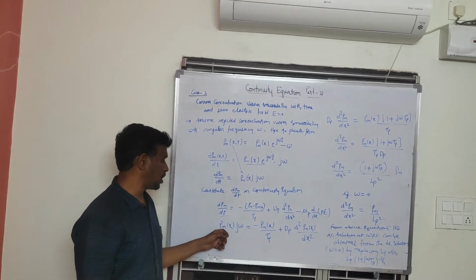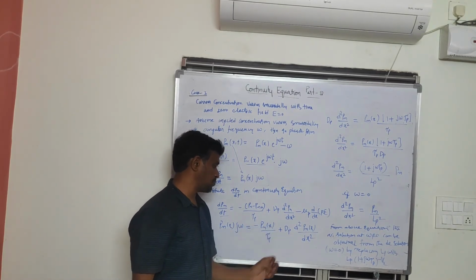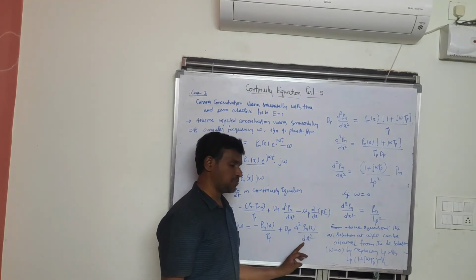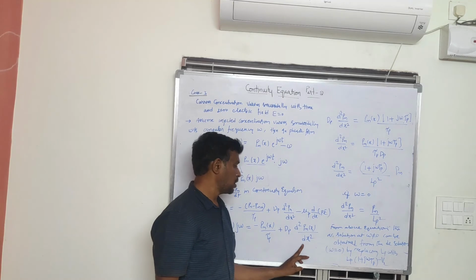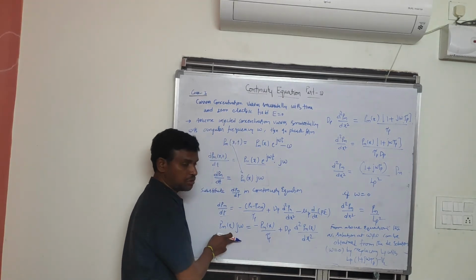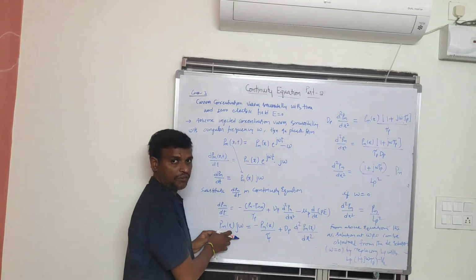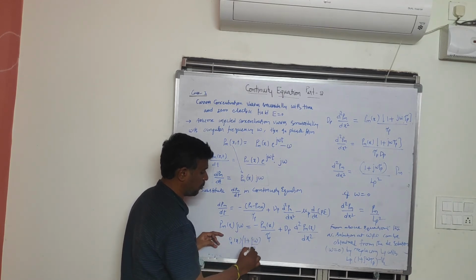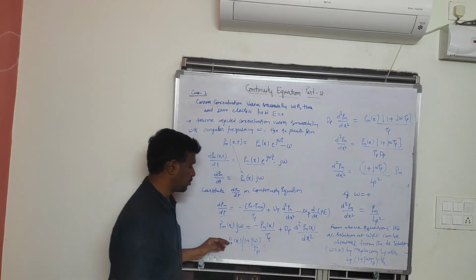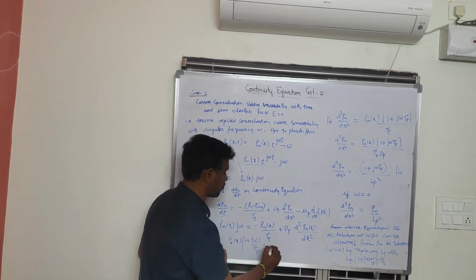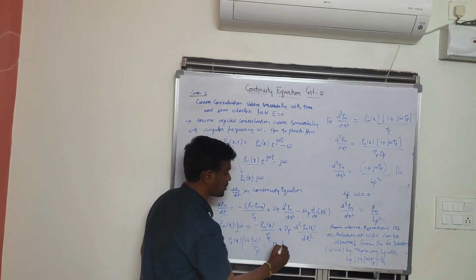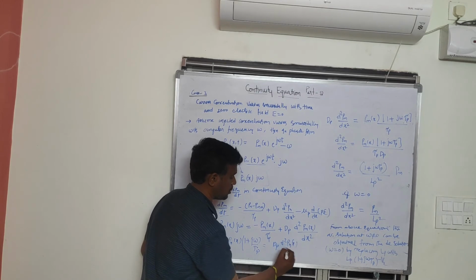So Pn of x into j omega is equal to minus Pn of x by tau p plus Dp d square Pn of x by dx square. Here I am taking this one to this side so that I take the common Pn of x. So Pn of x, if I take the common, it will be 1 plus j omega tau p, which is equal to Dp d square Pn of x by dx square.